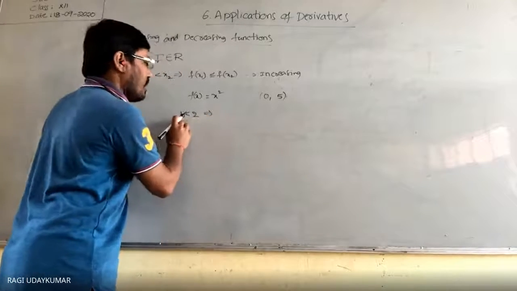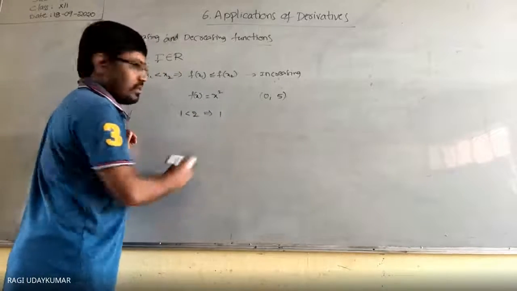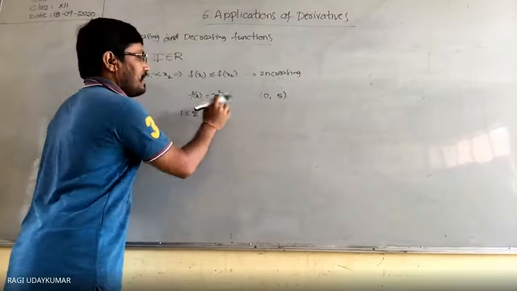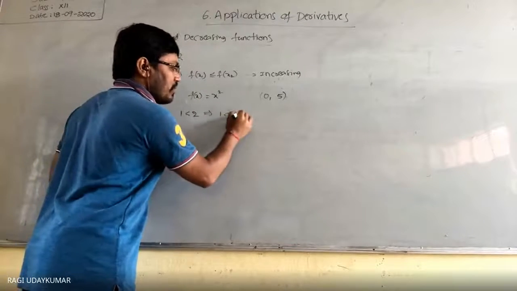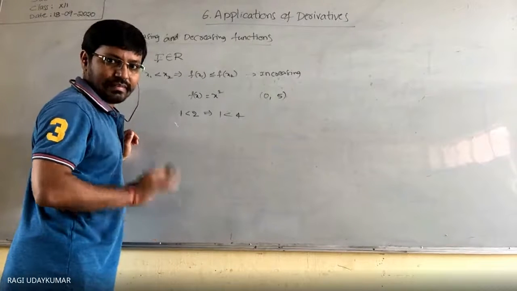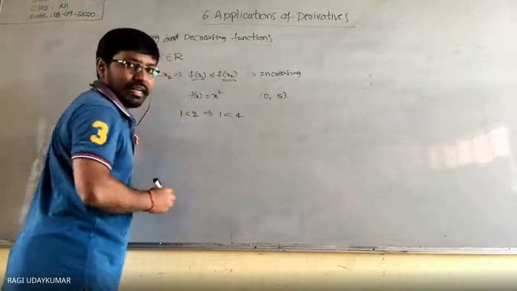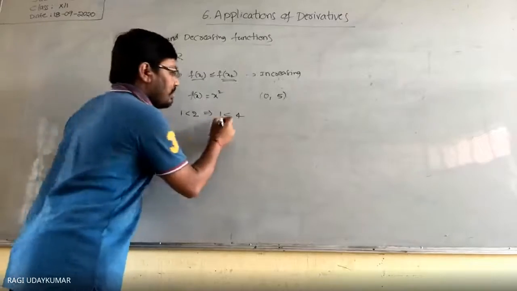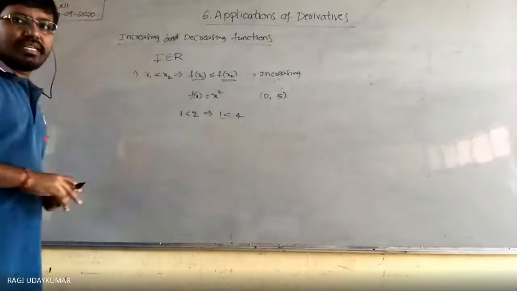What will f of 1 be? f of 1 is 1. f of 2 is 4. Isn't it? Is it clear to you? Yes, sir. So 1 is less than 2. So if you take f of x1 and f of x2 like this, then the function is an increasing function.